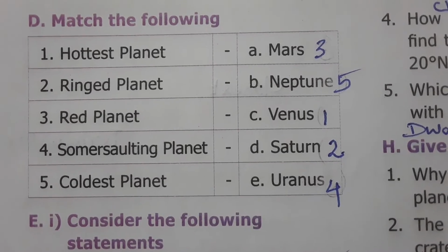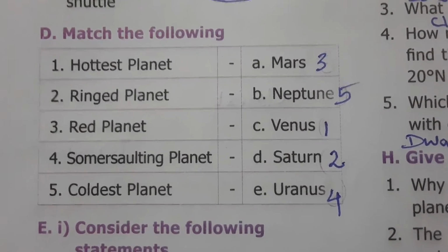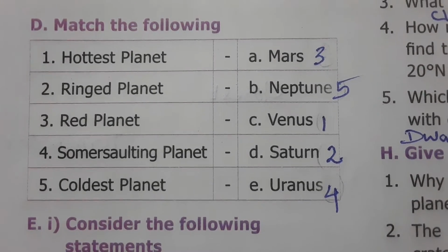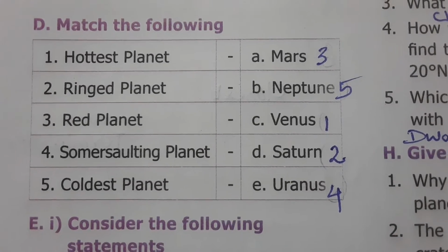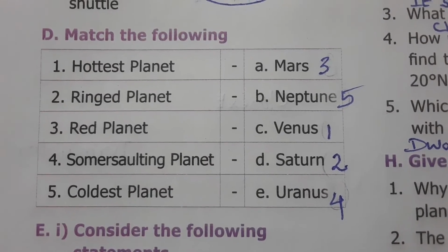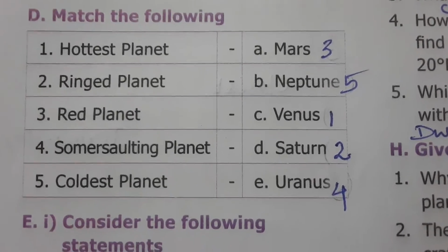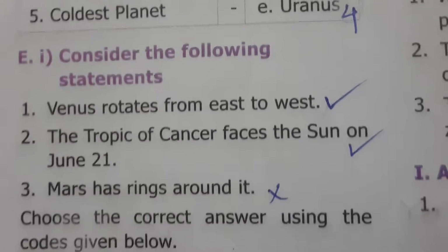Red planet is nothing but Mars because it looks very red in color. Sonic planet is Uranus. Coldest planet is Neptune because Neptune is so far away from the sun in the solar system. So when compared to Venus and Earth, it has a very low temperature. So it is the coldest planet.